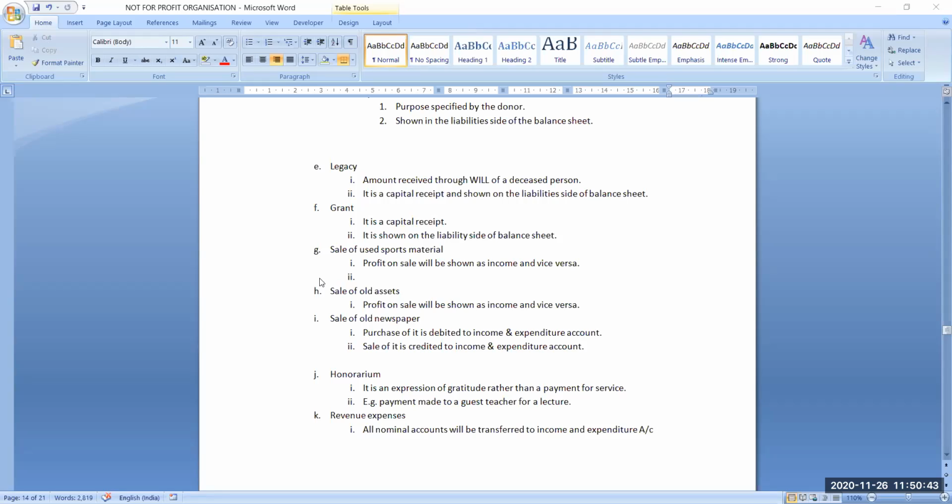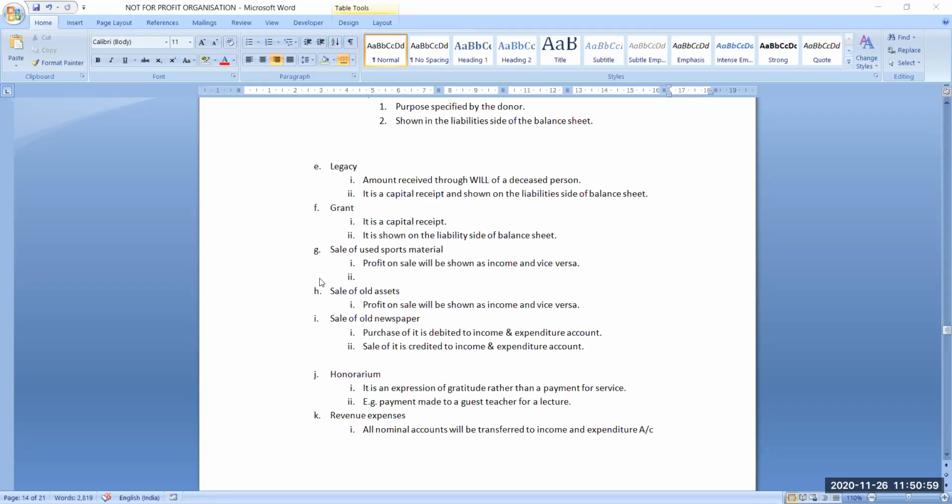Then sale of old assets, the same is the case with old assets also. If you have any profit on the sale of old assets, that will be written on the income side, and if you have any loss, that will be written on the expenditure side.